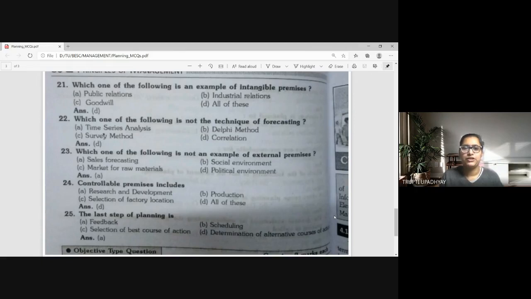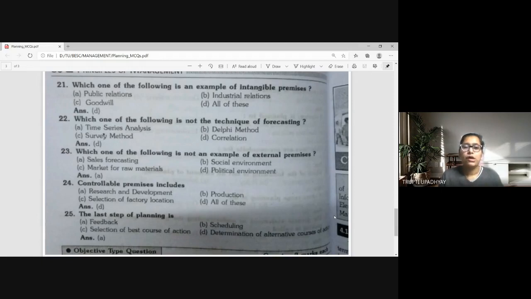Companies like ITC, HUL, Reliance, RIL, Jio have very good reputation. So public relations is an intangible asset as well. Brand, industrial relations with the workers and the production team, goodwill of the company, everything relates to intangible premises. So the answer is D.